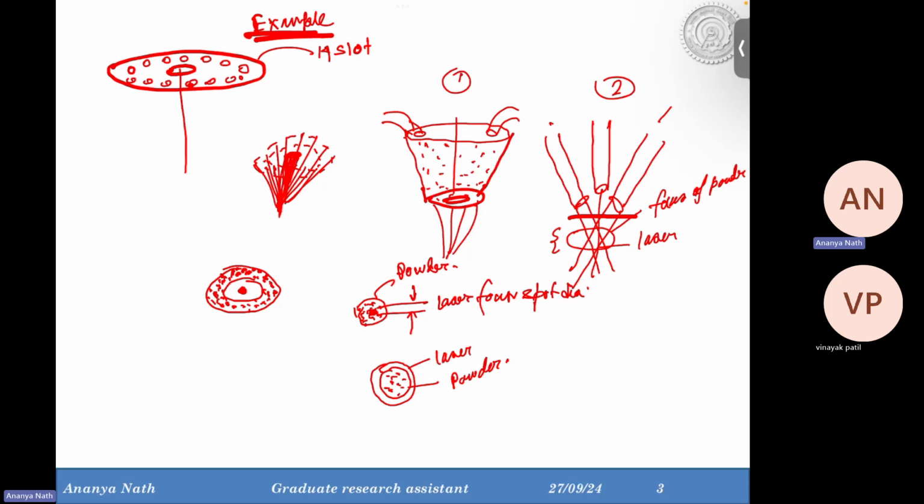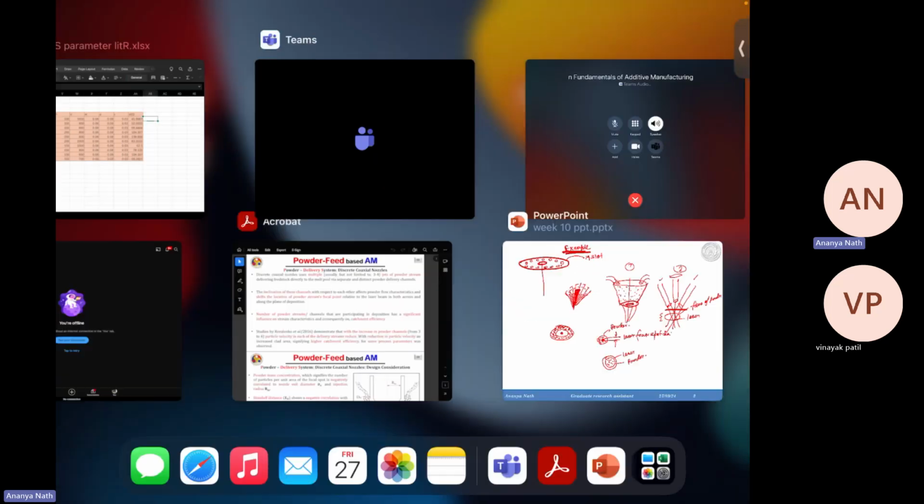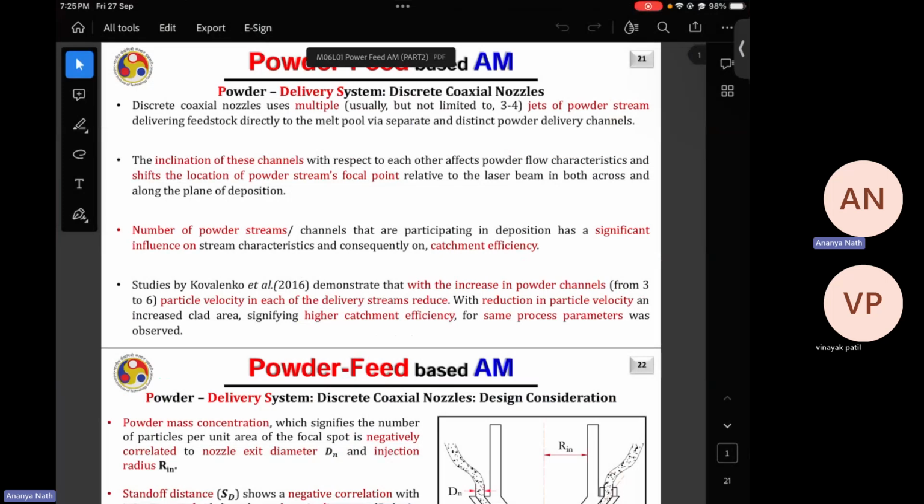So that's why people go for optimization: of the powder stream velocity, standoff distance, the laser focus diameter, so the working distance basically, and the laser optical arrangement. Because the laser is coming from a lens, and the focus spot is basically a property of the lens as well. So the positioning of the lens, the positioning of the nozzle head, everything plays a very crucial role. So now let's go to the lecture PDF and see what is happening.